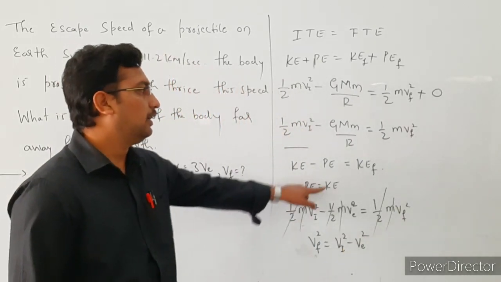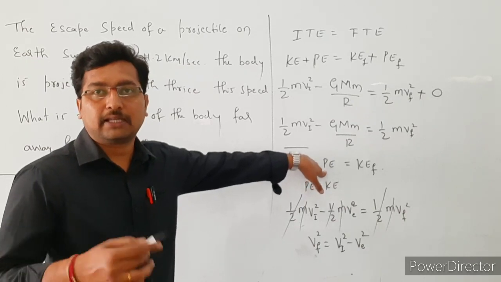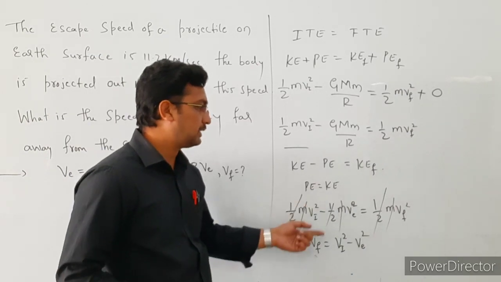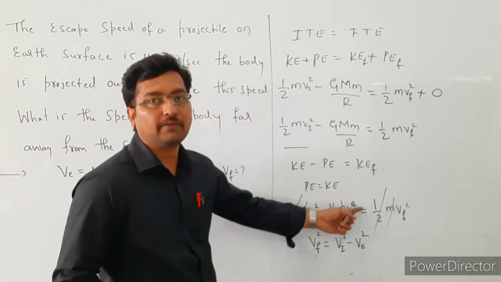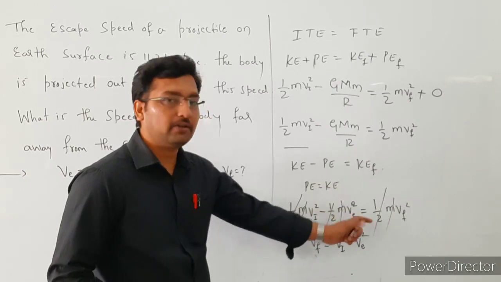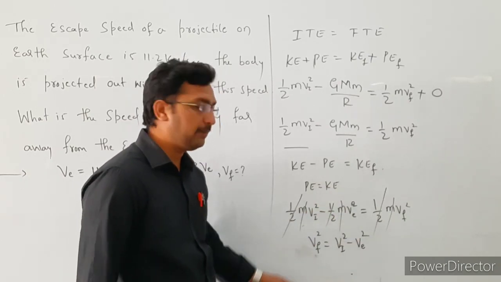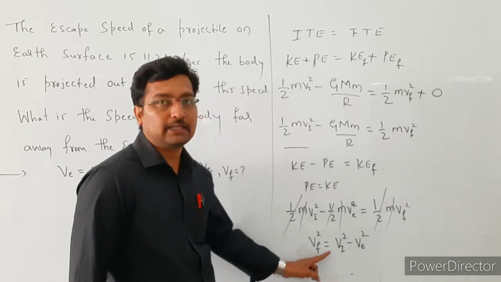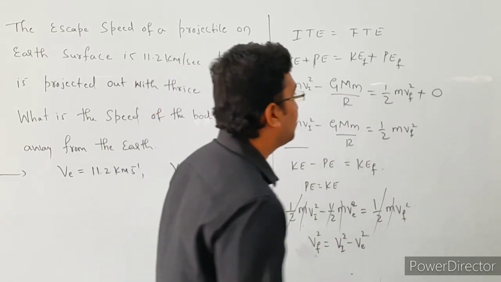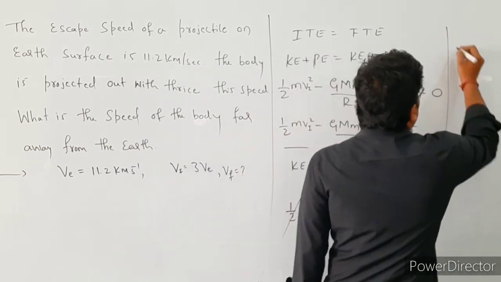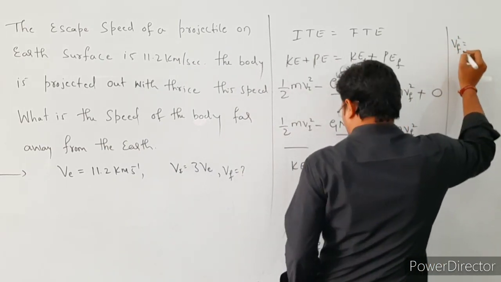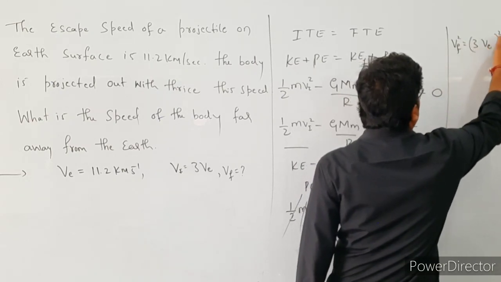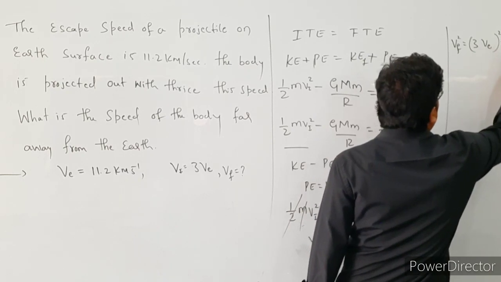So here what is the condition? If the potential energy and the kinetic energy both are equal, then only that body will escape from the earth's gravitational field. So then its kinetic energy becomes 1/2 m v_e squared. The 1/2 gets cancelled, mass gets cancelled. The remaining is the final speed of the body or the rocket, that is equal to initial speed minus escape speed. Already they have given that the initial speed is thrice the escape speed of the body.